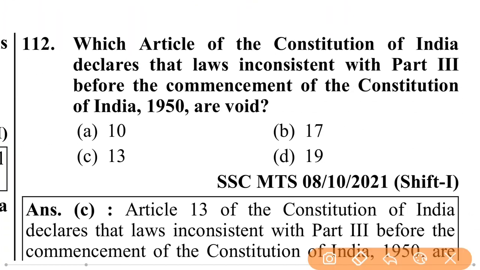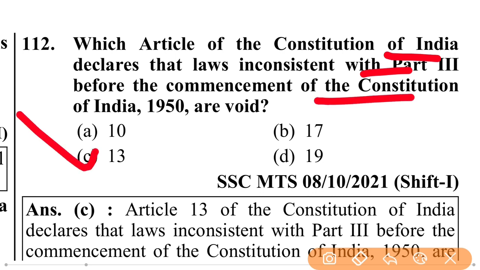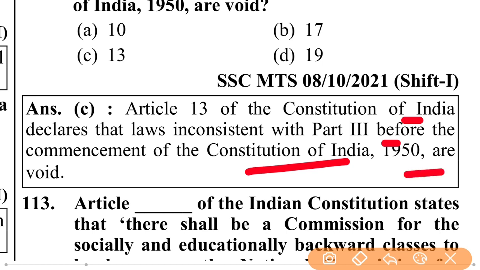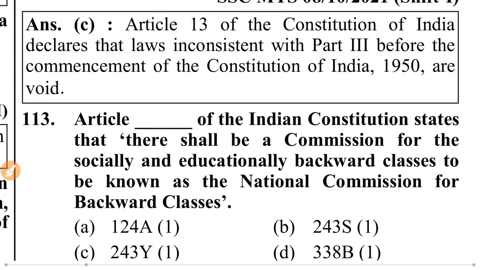Which article of the Constitution of India declares that laws inconsistent with Part 3 before the commencement of the Constitution of India 1950 are void? Article 13. Article 13 of the Constitution of India declares that laws inconsistent with Part 3 before the commencement of the Constitution of India 1950 are void.